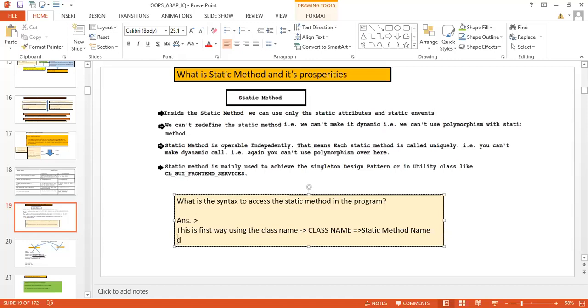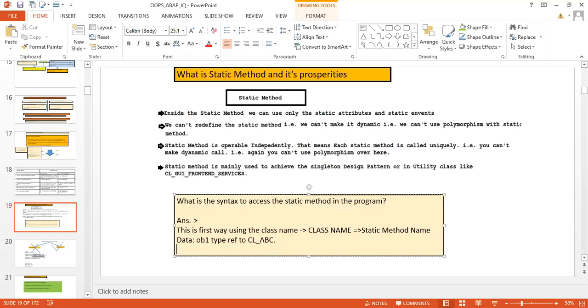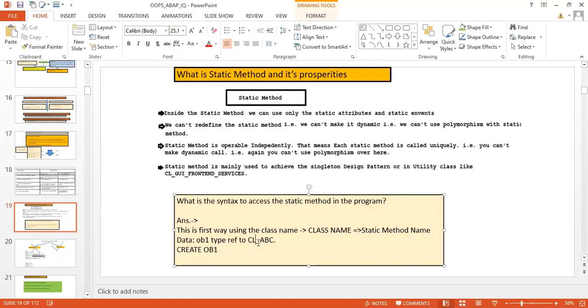Let us suppose we have data ob1 type ref to cl_ab, this is a class, and create object ob1, and in this class one static method is there. So is it possible to call the static method with the help of an object? Yes, awesome, very good. Yes, that is possible. With the help of an object also we can call the static method. Your answer is correct.